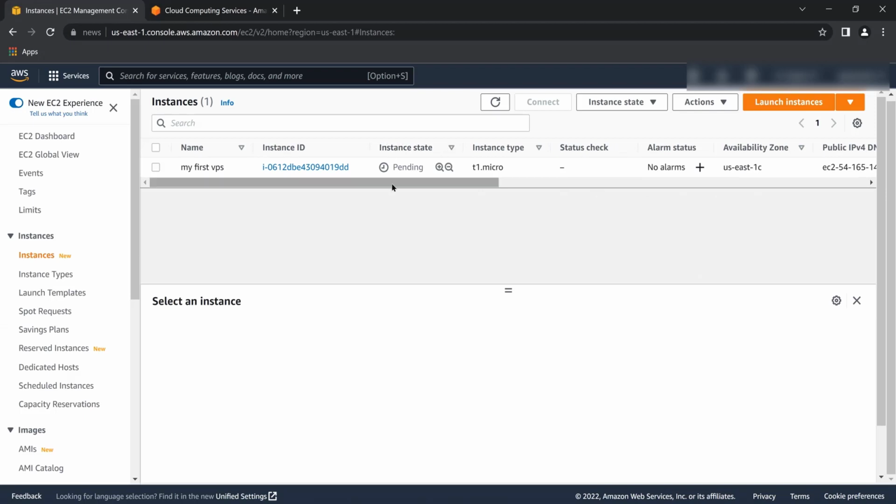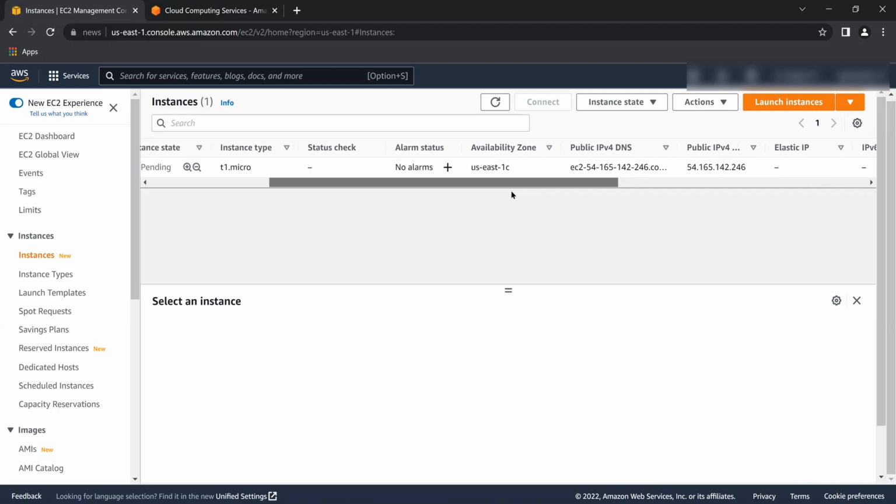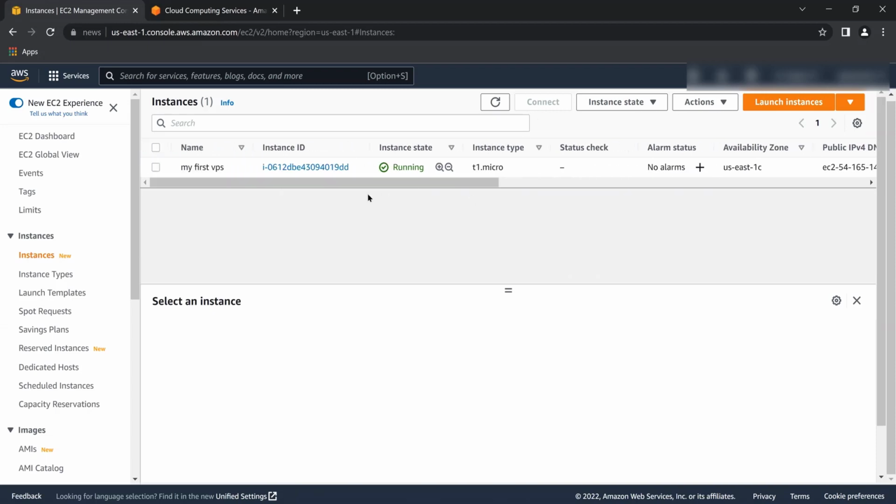After the initial setup finishes, we can connect to this VPS from this dashboard, or we need to download the RDP. I'll show you exactly how to do this. So let's wait for 5 minutes. Here it is getting ready.